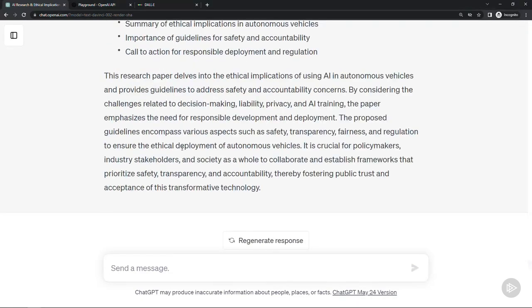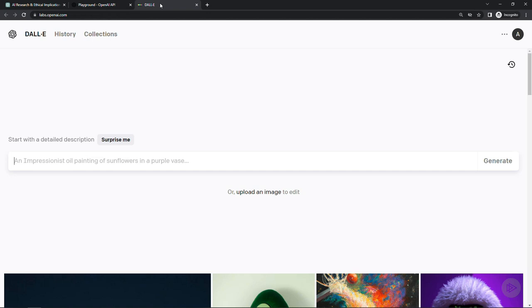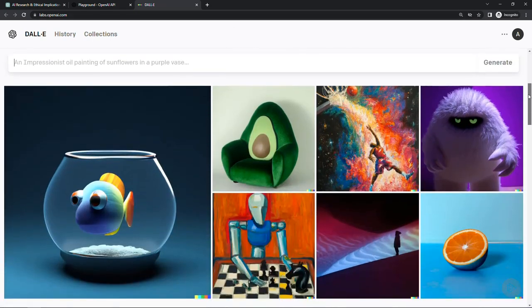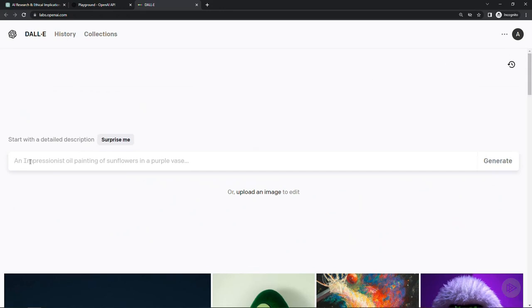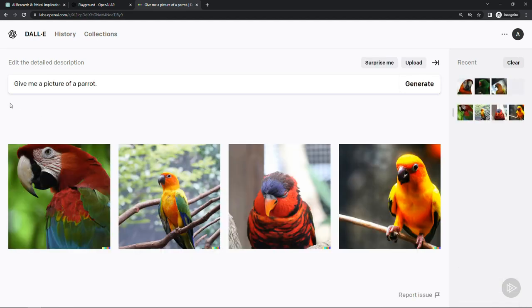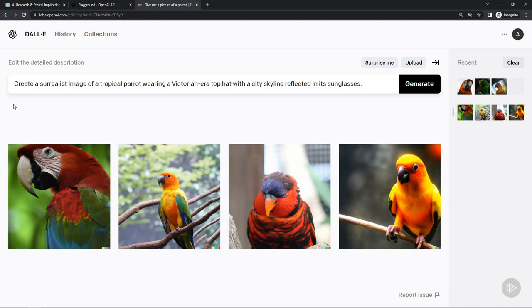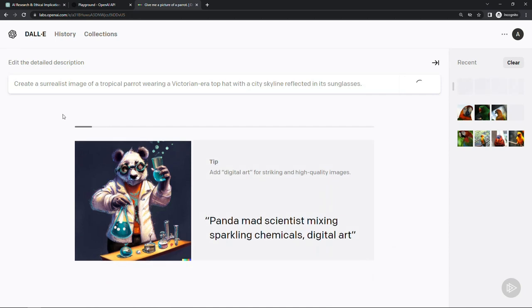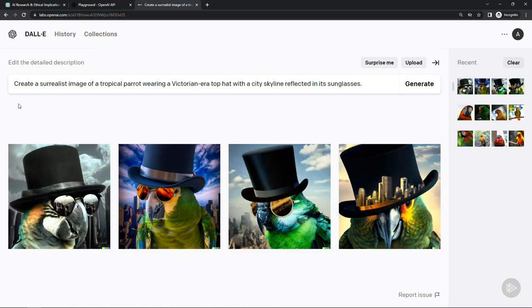To look at another generative AI tool, DALL-E 2, this will create images based on a text description. You'll see some examples down here. But we could just say something like, give me a picture of a parrot. And there we go. Maybe that's all you need, but you could do something better like this here, a surrealist image of a tropical parrot wearing a hat with a city skyline reflected in the sunglasses. So just getting a lot more specific in the ask, and that will give you better output. Like this.